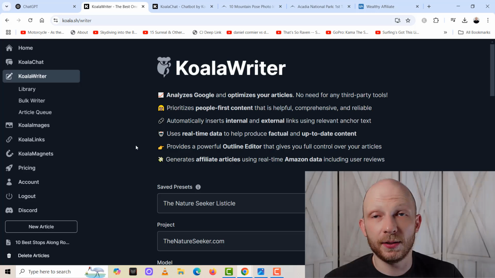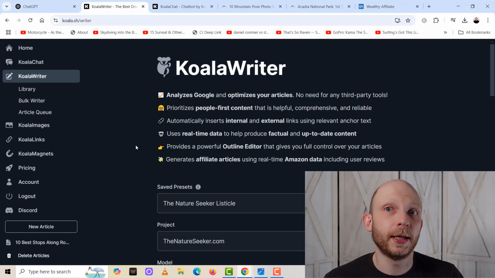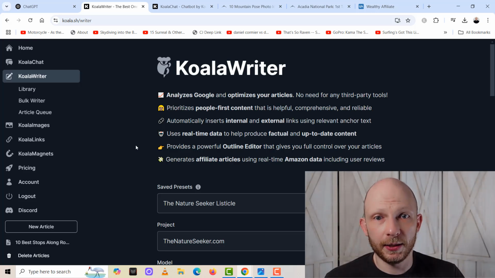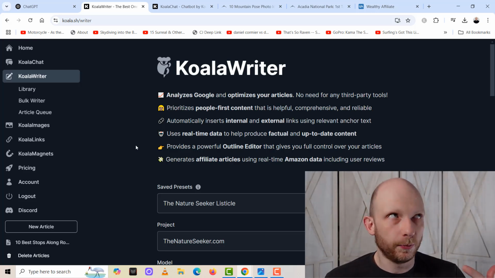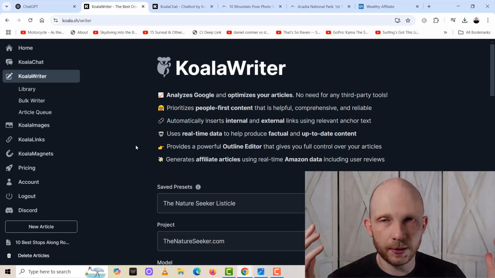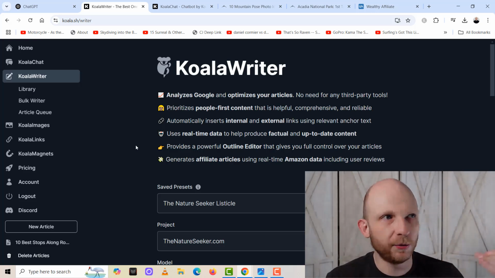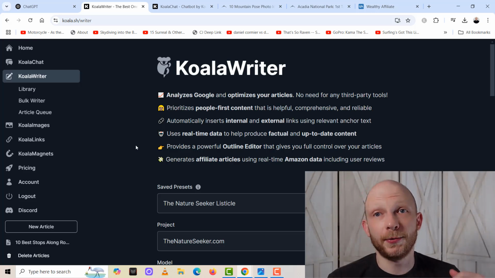Koala can basically produce for you much more comprehensive content with the work that it does. And what I mean by that is, let's say I'm trying to write a blog article on the 10 best things to do in a place like Hawaii. So if you're running a travel blog and trying to make money off it, that's a popular destination that people visit. So let's say I'm trying to write an article.